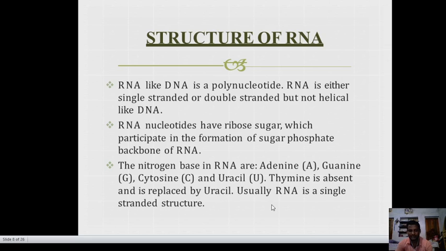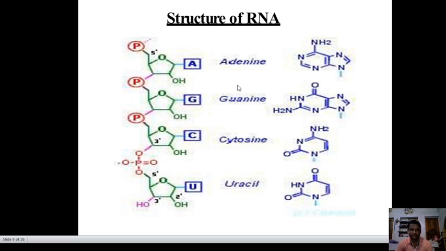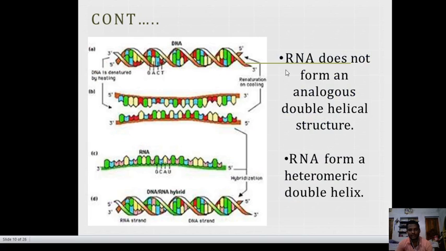Usually RNA is a single stranded structure. This is a single strand of adenine, guanine, cytosine, uracil. In case of DNA, it is represented by thymine. Single stranded structure. RNA does not form any analogous double helical structure. अशा प्रकारचं हे डज नॉट फॉर्म हे स्ट्रक्चर फॉर्म करते RNA. RNA forms heteromeric double helix structures. Okay.